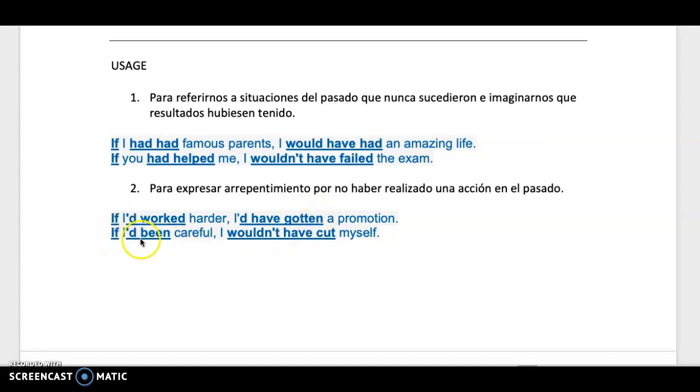If I'd been careful, I wouldn't have cut myself. Si yo hubiera sido más cuidadoso, yo no me hubiera cortado. Okay? Remember that we use the third conditional to express remorse, arrepentimiento, and for imagining situations that could have been better. Okay? Para situaciones que hubieran podido ser mejor.